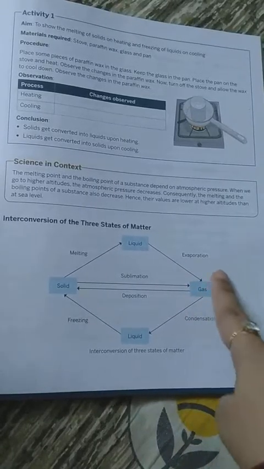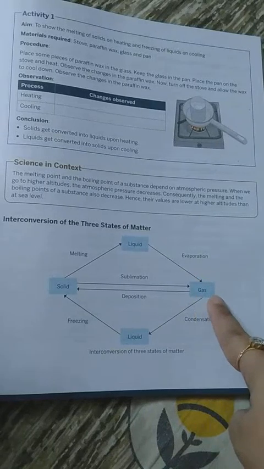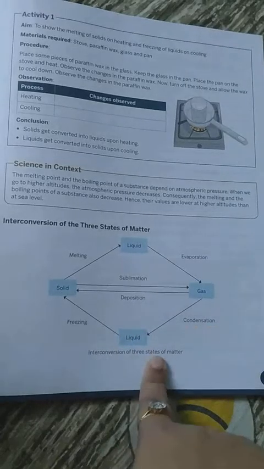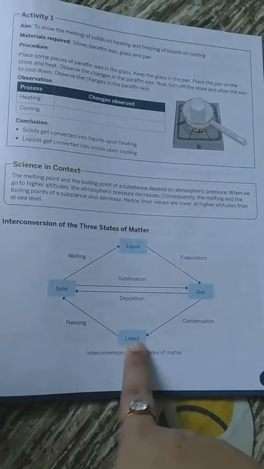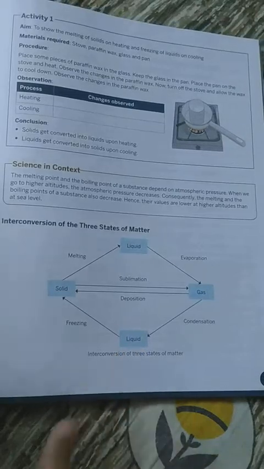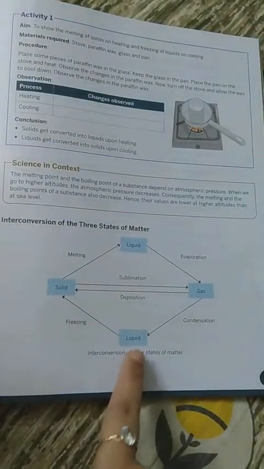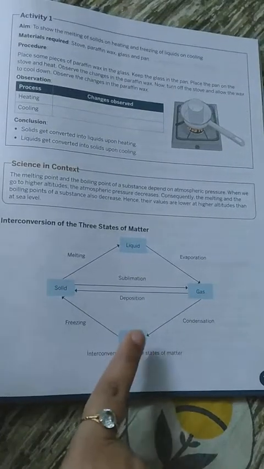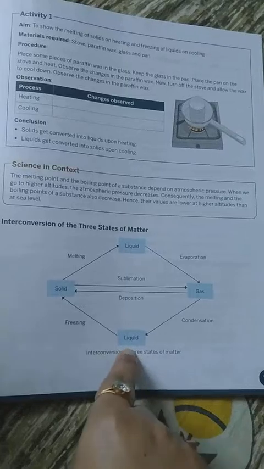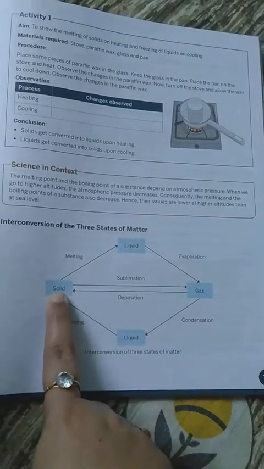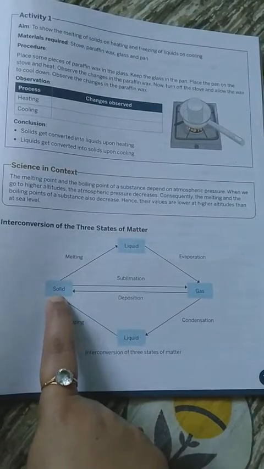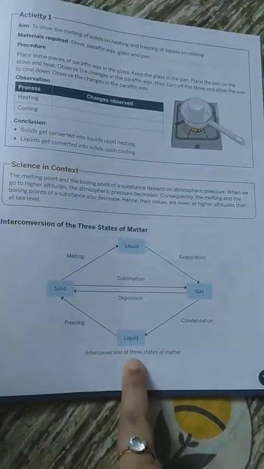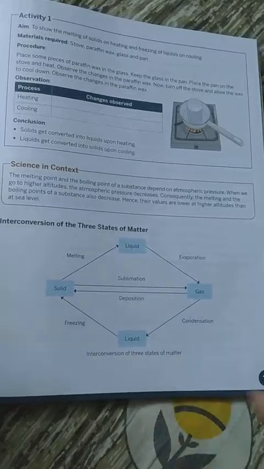Okay, now again take the water vapor, and if we decrease the temperature, it condenses and is again converted into the liquid state, that is water. And then if we again decrease the temperature, simply if we put it in a refrigerator and decrease the temperature to less than 0 degrees centigrade, then what will happen? Again it will come back to its original state, that was the solid state. So this is the process of how interconversion of the three states of matter happens.